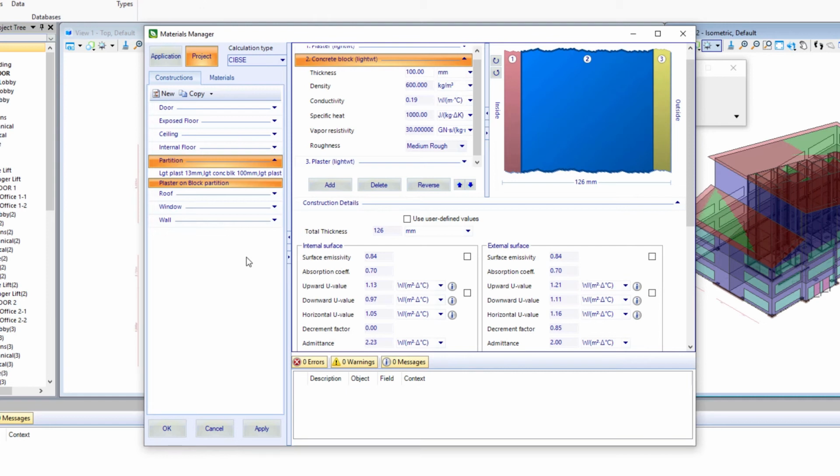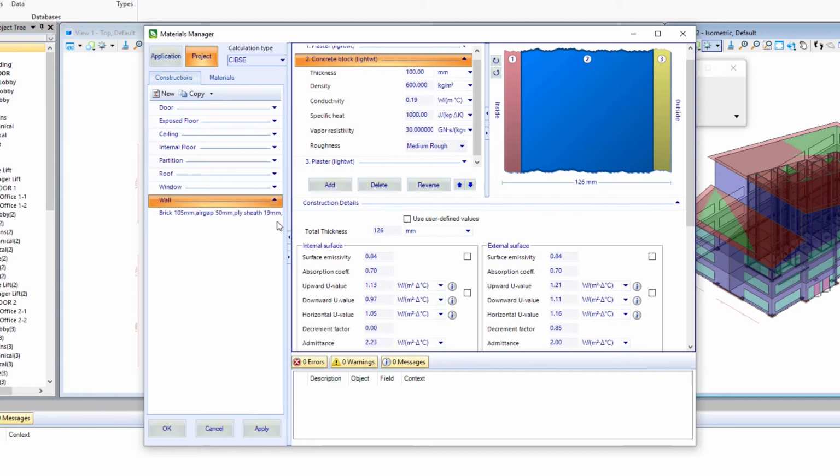It's going to be a stud wall construction with drywall or gypboard on the interior surface, but it's the exterior material that will change. On the lower two floors, it's brick, but on the upper floor, we're going to change it to a metal panel. So what we're going to do is copy our current brick construction and simply change that material.